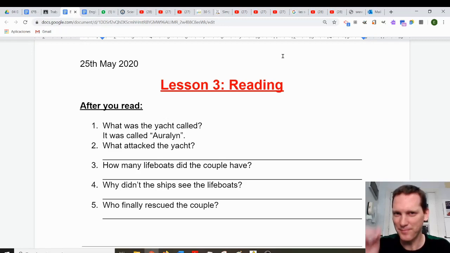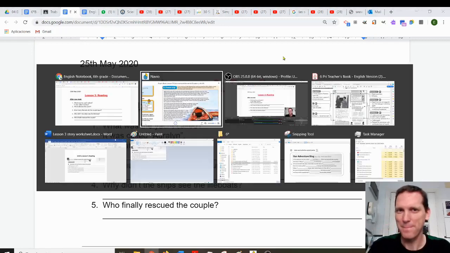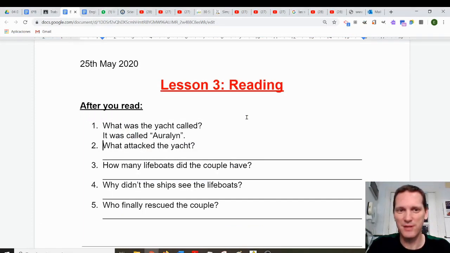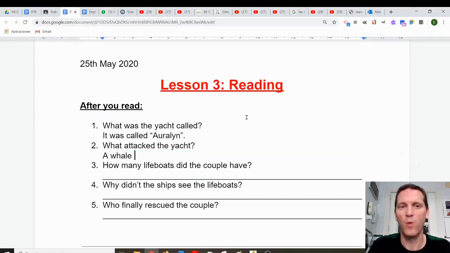Number 2, what attacked the yacht? Do you remember? It was, one morning an enormous whale smashed its tail against the side of their yacht, and the yacht began sinking. So number 2 is a whale attacked the yacht, right?